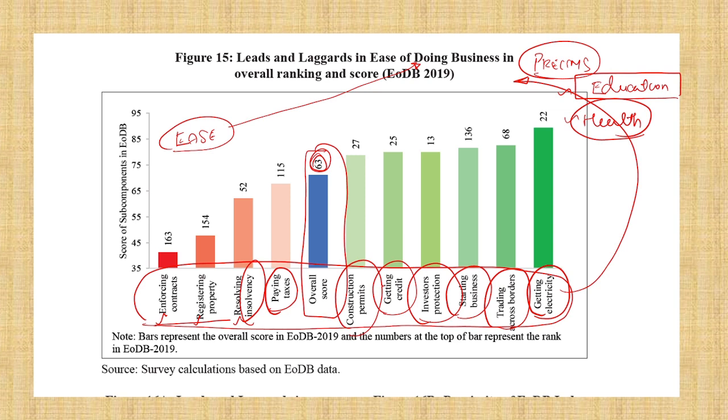These 8 things, where we stand, you need not complicate yourself, but at least know this: enforcing contracts, registering property, insolvency, paying tax, construction permit, getting credit, investor protection, starting a business, trading across borders, electricity. Key, very, very key for prelims. This is very, very key.